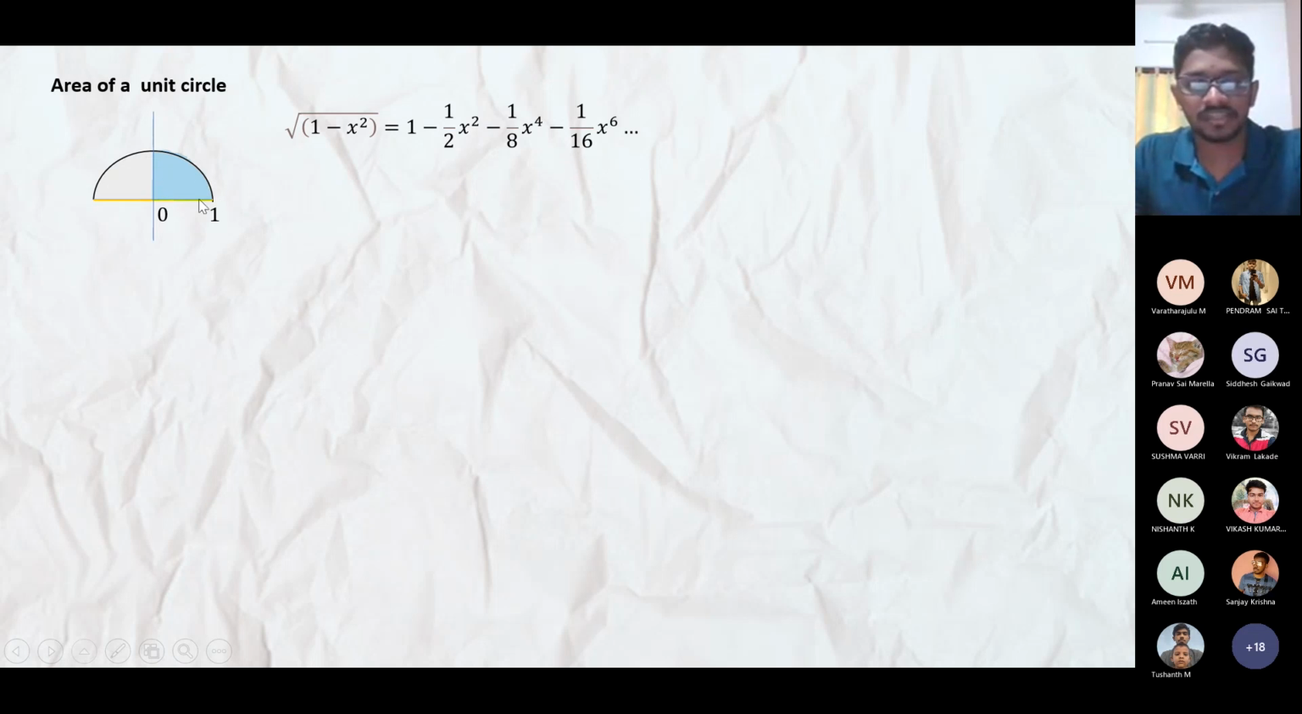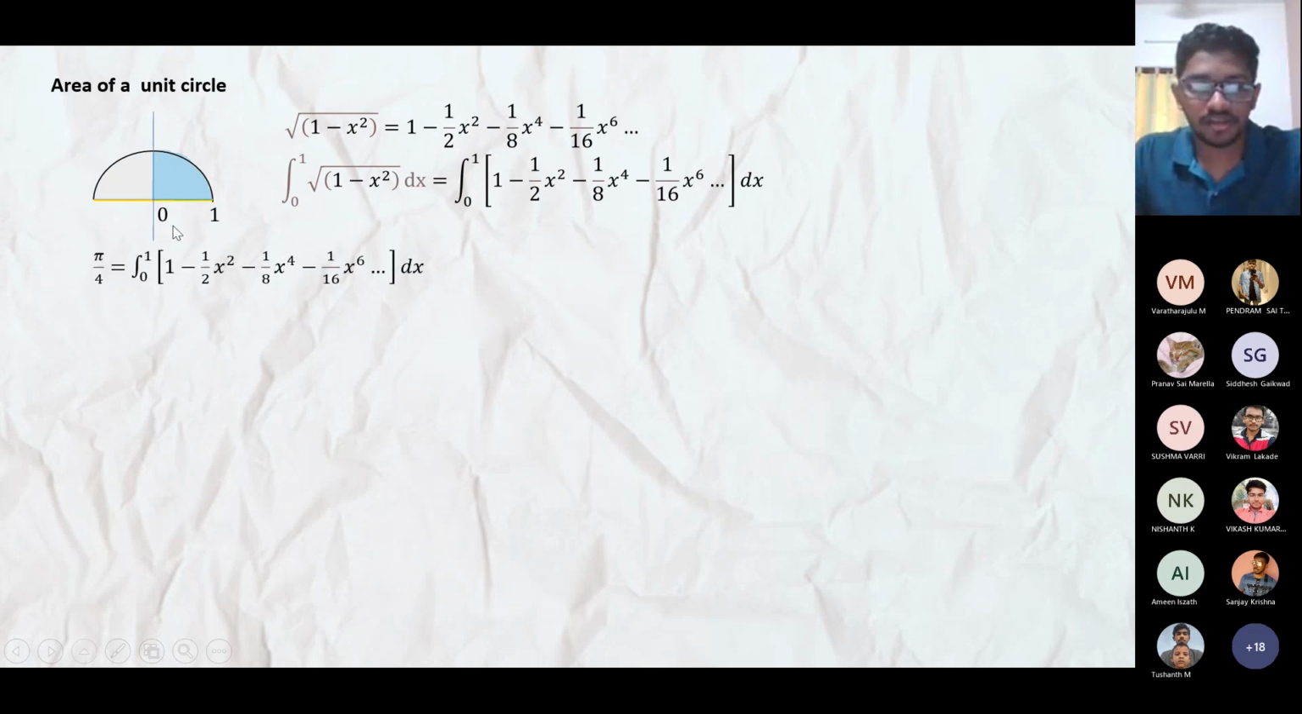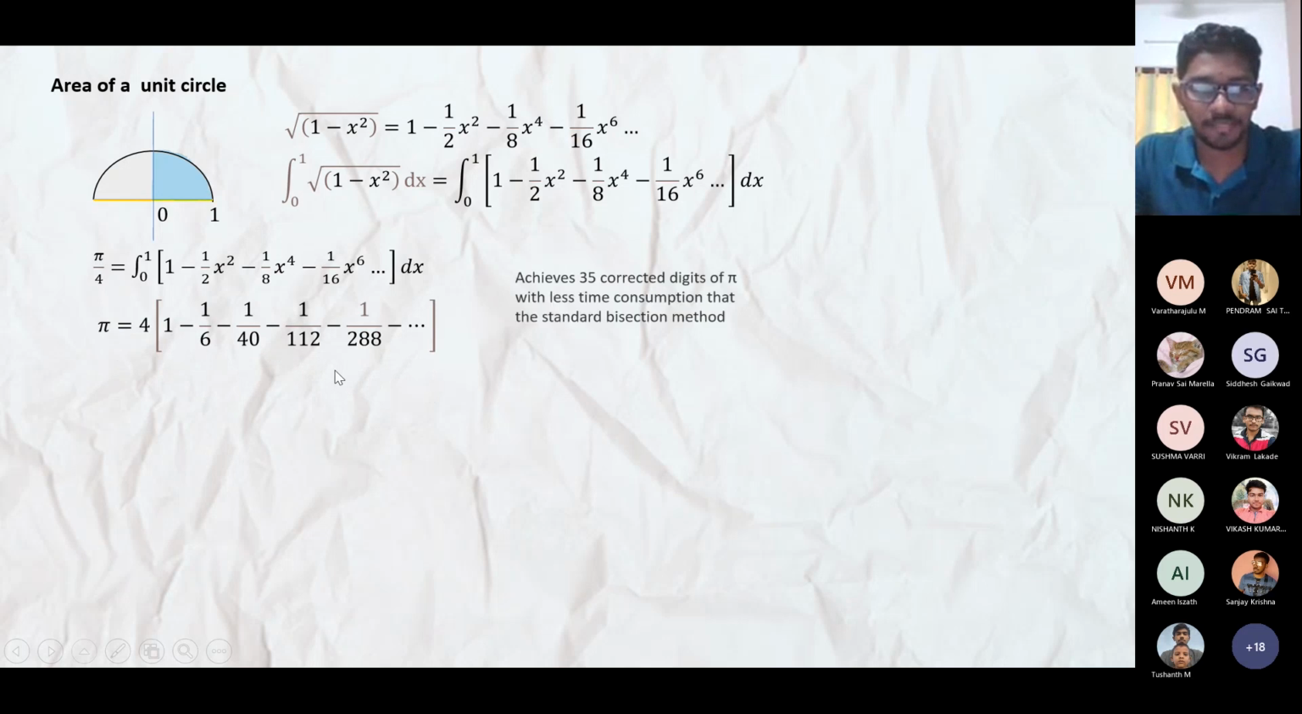During Isaac Newton's time, calculus was available. So you integrate this from 0 to 1, and you get the quarter area of the circle, that is pi by 4. This area is pi by 4. So you get the equation for that, and you get the infinite series expansion for pi. This achieved the same 35 correct decimal places as mentioned by Rudolf in comparatively much less time.